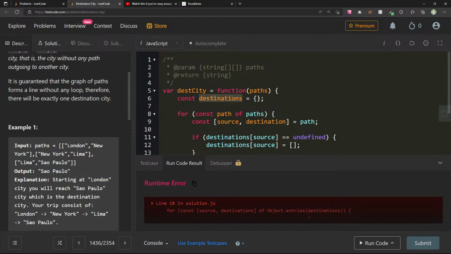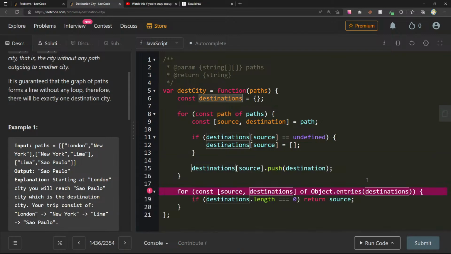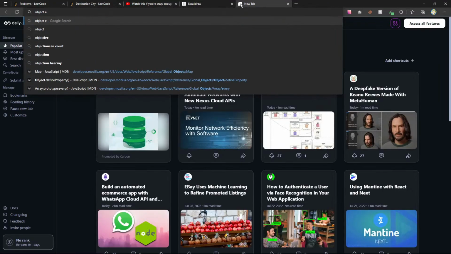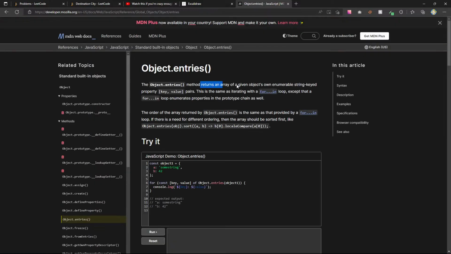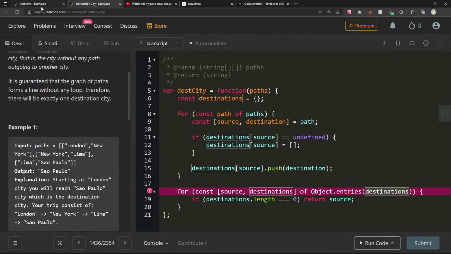Object.entries of destinations. Let's see. Why did this not work? Object.entries returns an array of object entries. Okay.